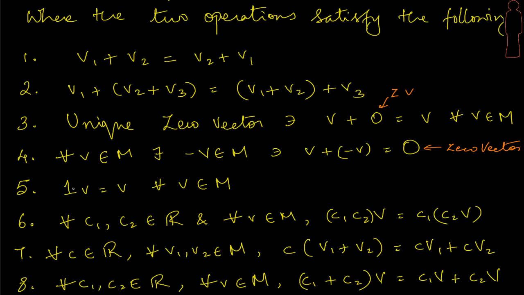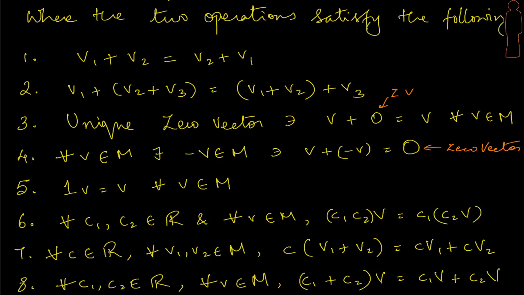We are going to have a real number 1 such that 1 times the vector will always give me the vector. Similarly, if I pick up any two real constants and any vector from this set, this equation must hold. This is something like the associative rule on the multiplication of scalars. If I have C1, C2 being multiplied together on V, I can also factor it and say it's C1 times C2V, right? So this should hold.